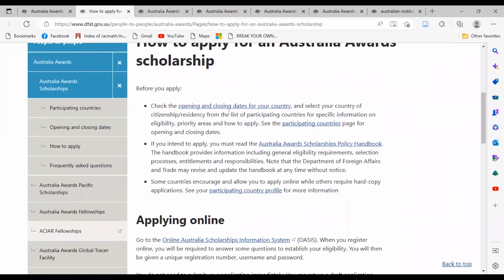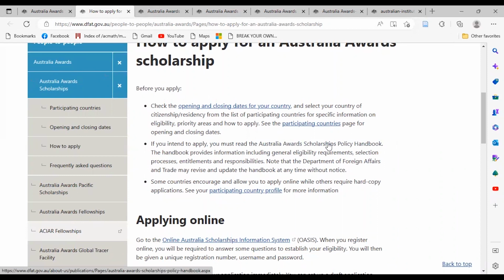We have already seen the opening and the closing dates. Also, we have seen the participating countries. What we haven't seen is the Australian Award Scholarship Policy Handbook. The policy handbook, as I've said, is a long handbook with almost 100 and something pages.